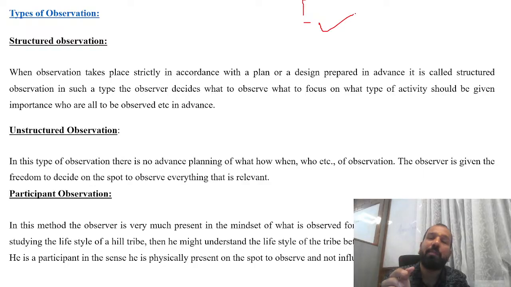You just need to check the parking, the guards, the security, the washroom, the showroom, the food court. So in structured observation, I have given you 10 items. You have to reach out to five different malls of Bangalore or Delhi or Gurgaon or some other part of the country. Then you have to observe those things. This is called structured observation.